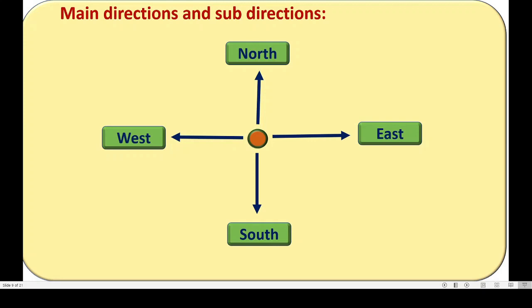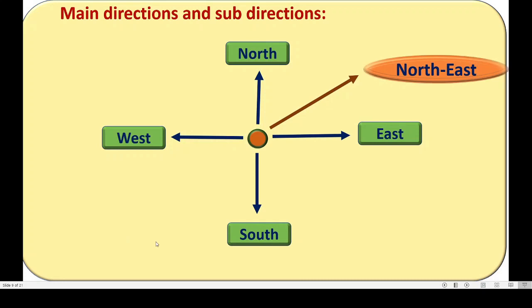And dear students, here between the north and east, see this direction is in between north and east, so it is named as northeast. Remember, we start the direction by using north first. Okay, northeast, because it is between north and east.